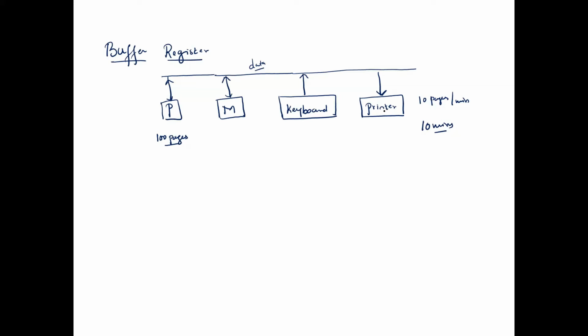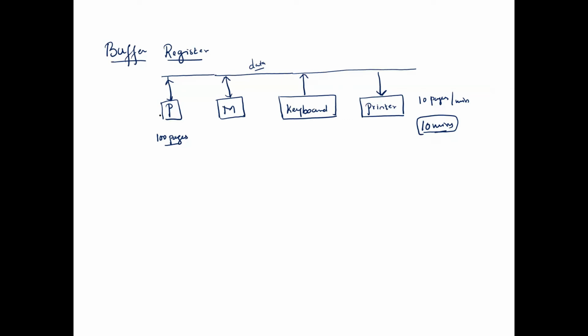Now, because of the speed of the printer, within these 10 minutes, on the keyboard you cannot type anything, and the processor will not read anything from the keyboard, or store anything, or process further from the memory, because this bus was busy between the printer and the processor for the next 10 minutes. But this is not acceptable. We cannot make our processor idle. Where is the problem? The problem is with the printer, right?